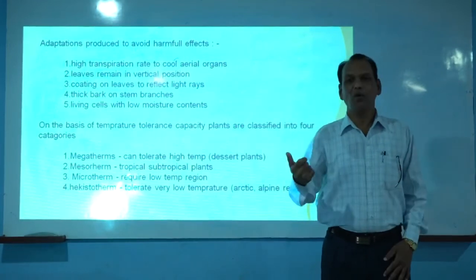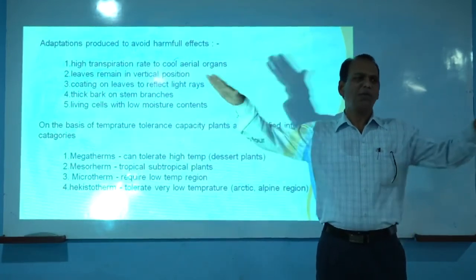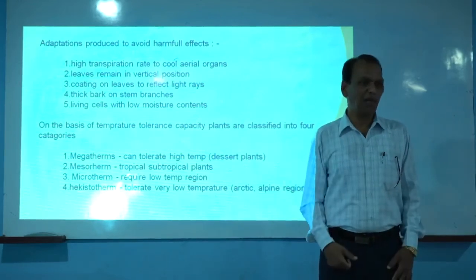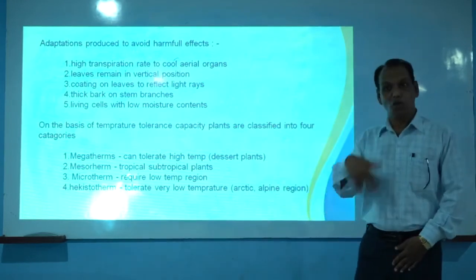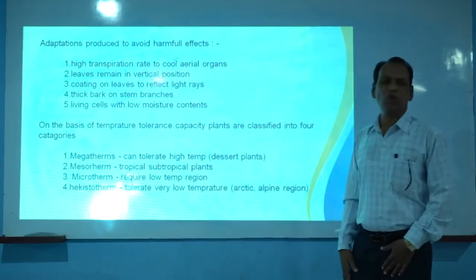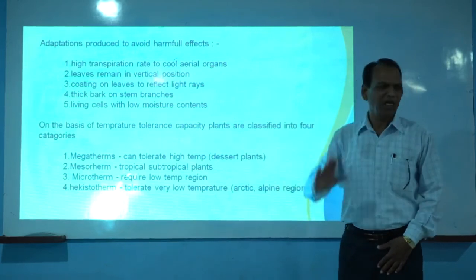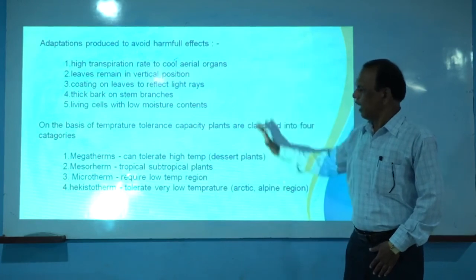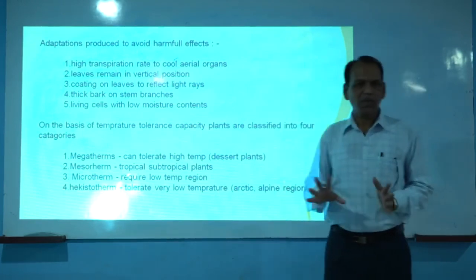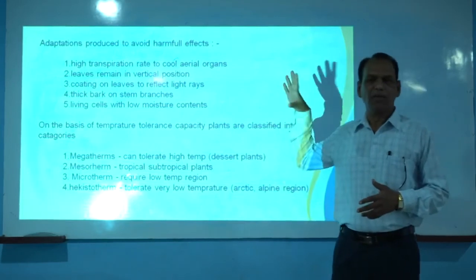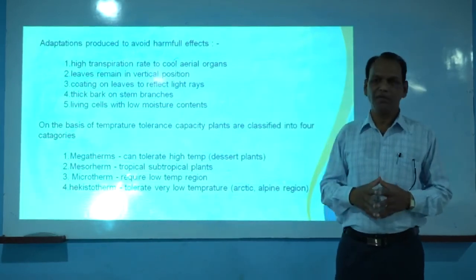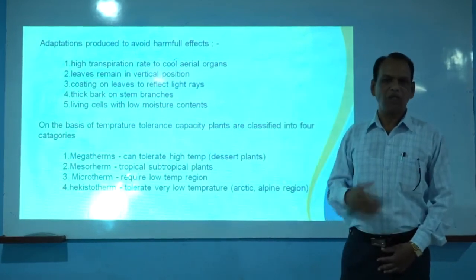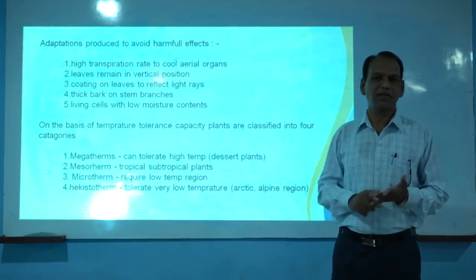Some organisms are happily growing there. Most of the portion of the earth is covered by ice, and in that condition also some organisms are living happily. Such organisms, including plants, are commonly called hekistotherms. That means these plants can tolerate very, very low temperature. So I have tried to give some ideas about this topic, ecological adaptations, under the heading of edaphic factors and climatic factors.